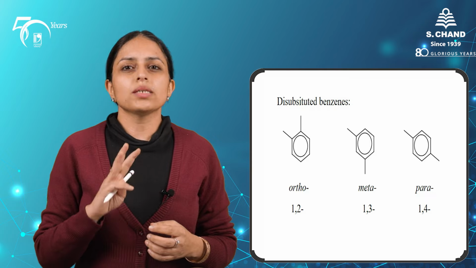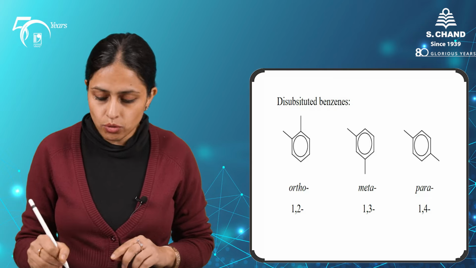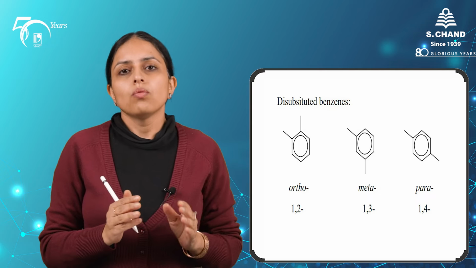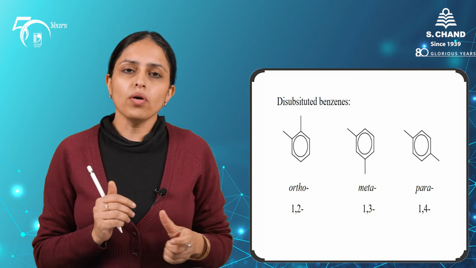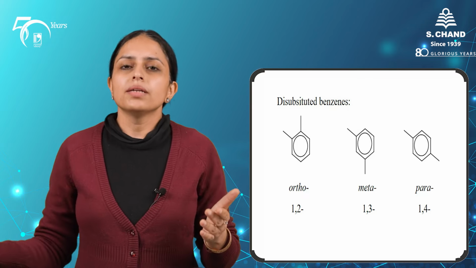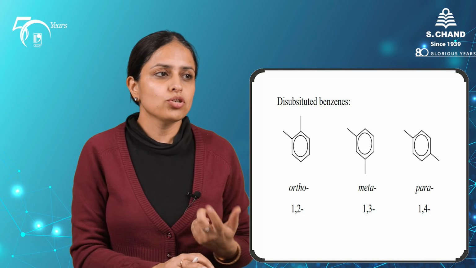So when you come to naming the disubstituted benzenes, there are 3 types of disubstituted benzenes: ortho, meta and para. That is, 1,2 disubstituted benzene is ortho, 1,3 disubstituted benzene will be meta, and 1,4 disubstituted benzene will be para. The one which is on the first position will be the primary group.